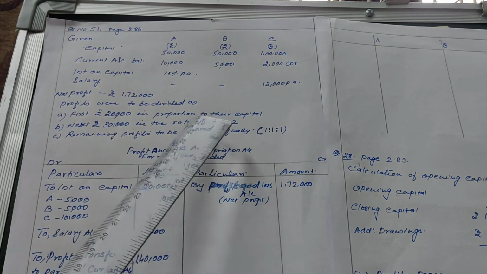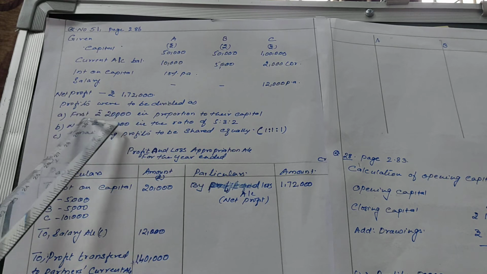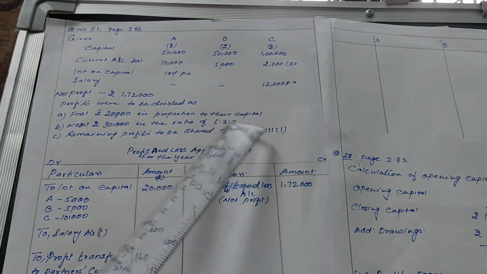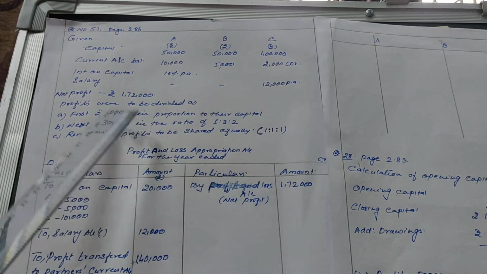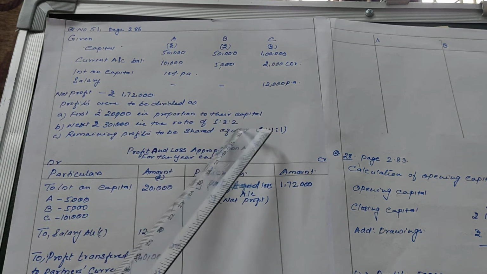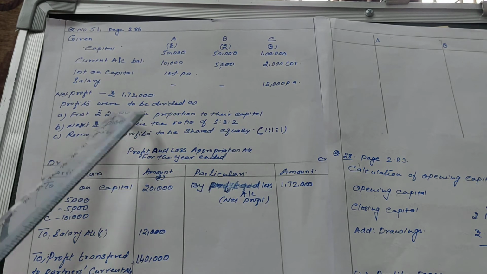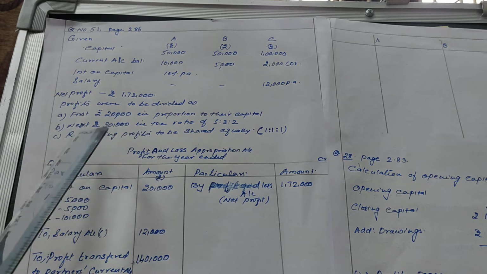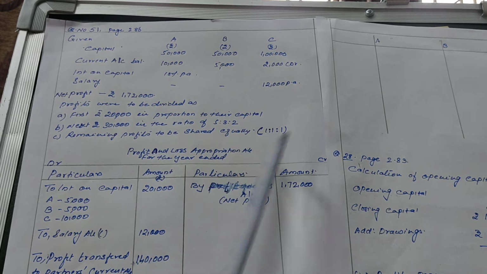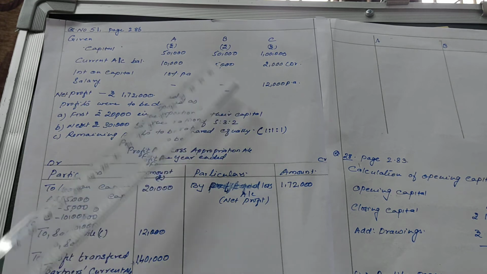After doing all these adjustments, whatever amount we get as divisible profit, the first 20,000 is to be divided in proportion to their capital. That means we have to calculate the capital ratio. Then the next 30,000 in the ratio of 5:3:2. After distributing this 50,000, if there is any balance, that will be shared equally among the partners, equally meaning 1:1:1. So this is the summary of the question.